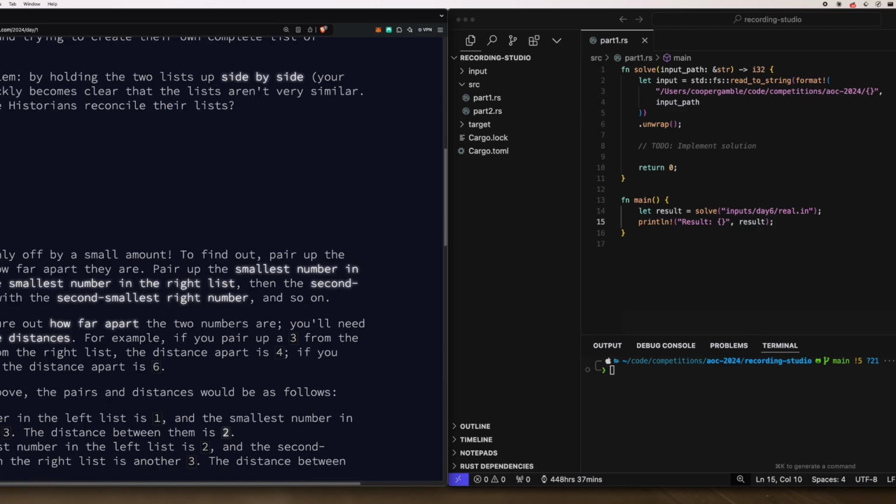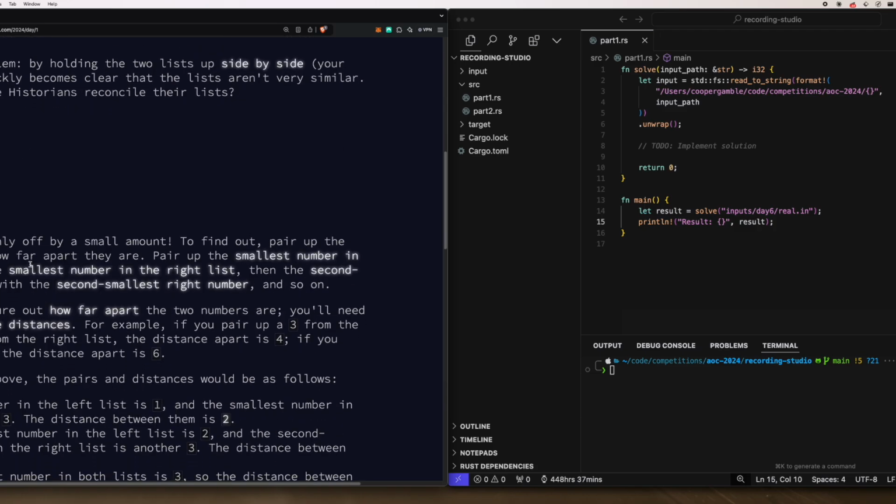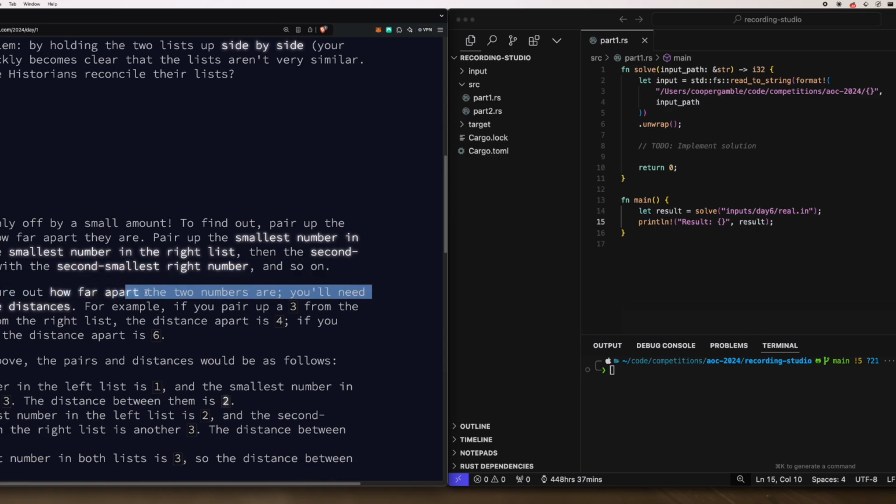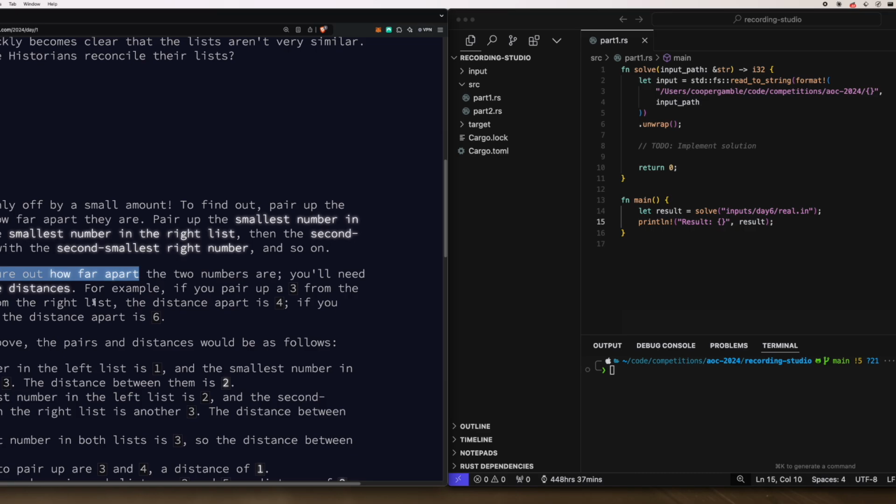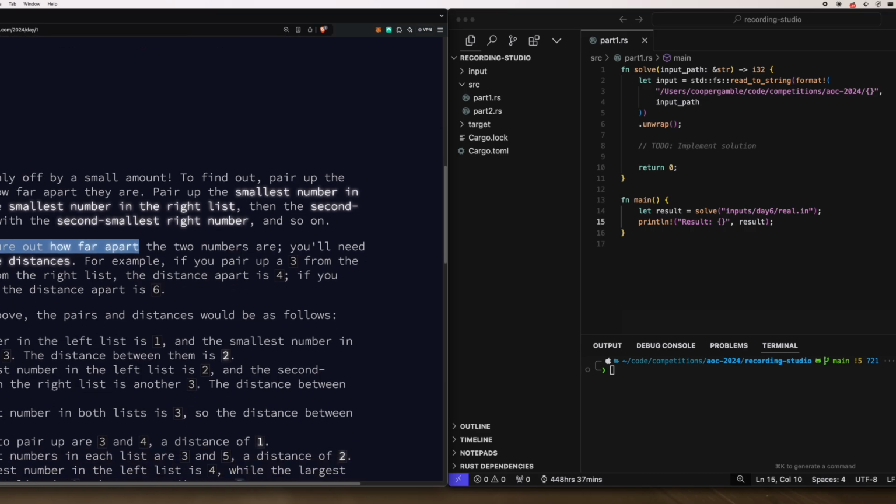It tells you that your answer is going to be determined by pairing up the smallest number in the left list with the smallest number in the right list. Then the second smallest number on the left with the second smallest number on the right, and so on. Within each pair, you want to figure out how far apart the two numbers are. You'll need to add up all of those distances. When it says how far apart they are, you want to basically find the difference.